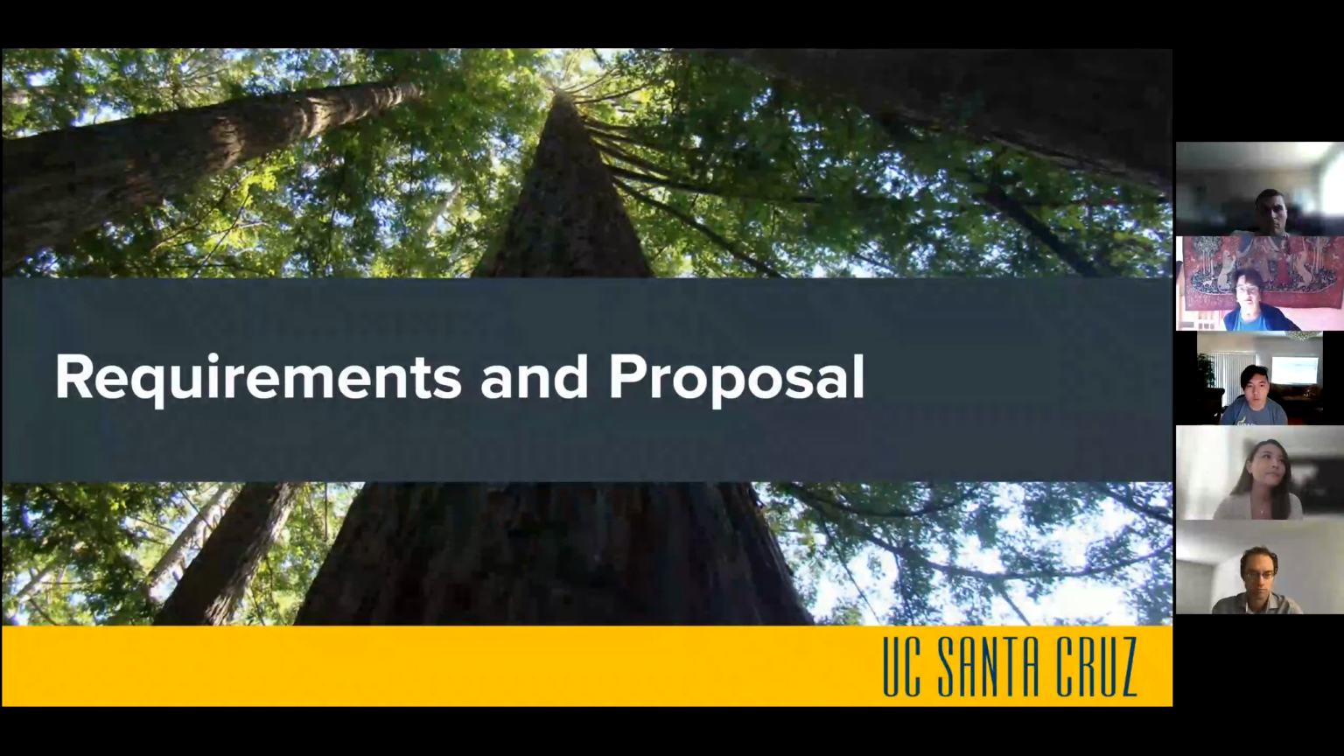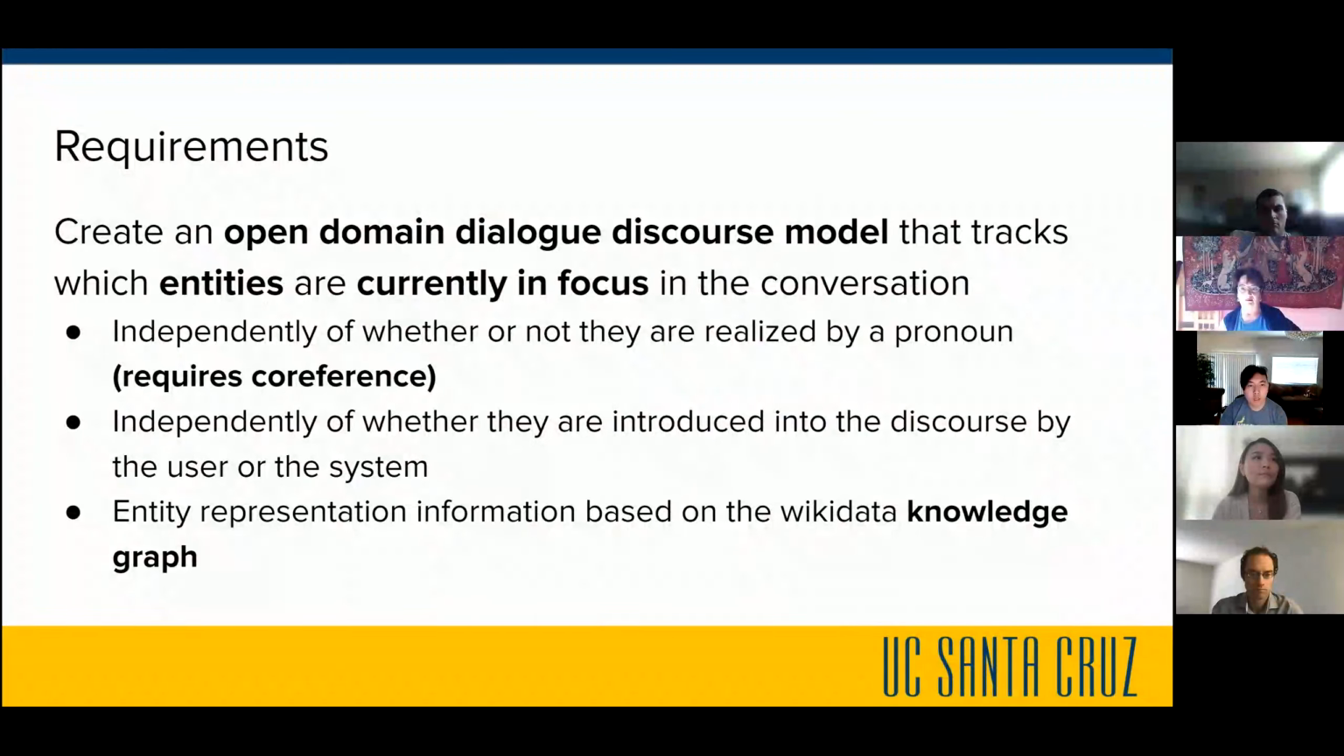Now we're going into our requirements and proposal. We are creating an open domain dialogue discourse model that tracks which entities are currently in focus in the conversation, whether or not they're realized by a pronoun, whether they're introduced by the user or the system, and retains the entity representation information based off of the Wikidata knowledge graph.